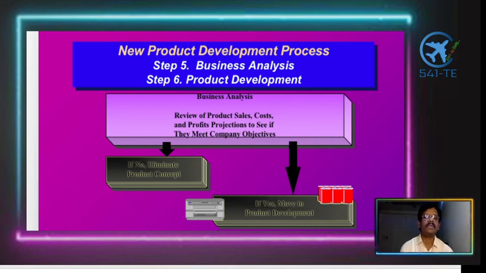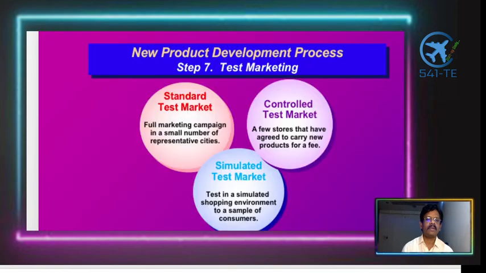This way you can see all the dimensions that are there in the product. Business analysis happens as a whole: how we are going to organize and conduct the entire operations, and then the product development further, after seeing the acceptance of the product in the market. These things are taken into consideration to analyze the product development further.